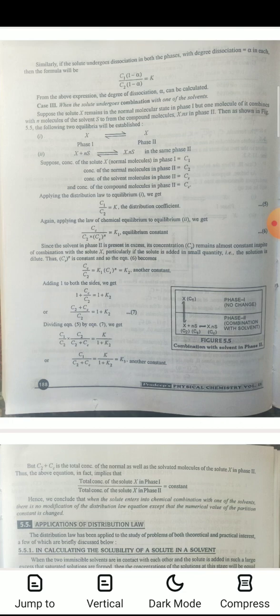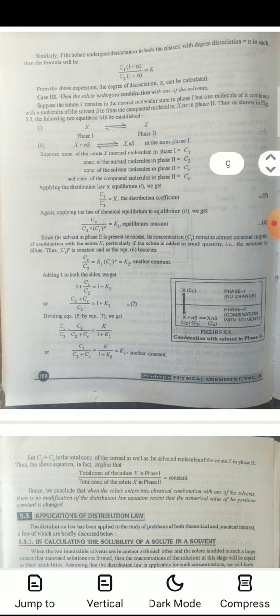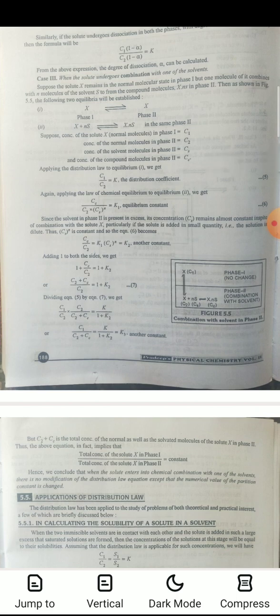Thus Cs raised to power n is constant and this equation becomes Cc upon C2 equals K1 Cs raised to power n, which equals K2, another constant. Adding 1 to both sides, we get 1 plus Cc upon C2 equals 1 plus K2. On solving this, C2 plus Cc divided by C2 equals 1 plus K2.